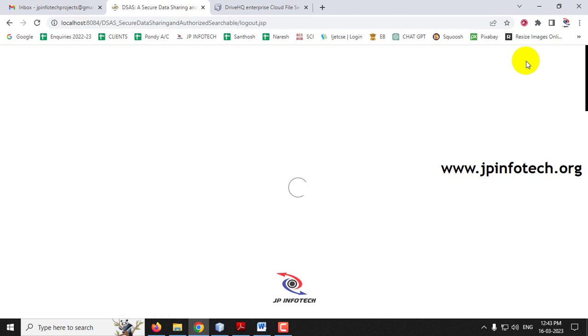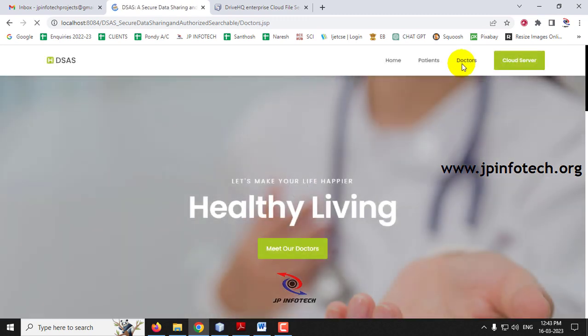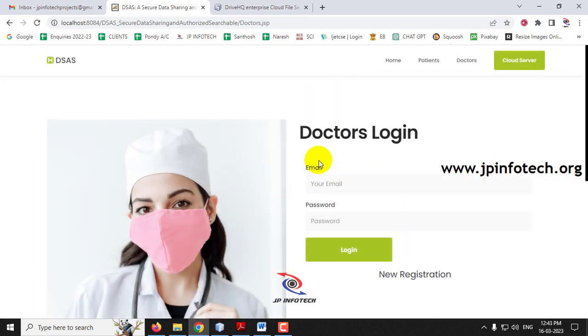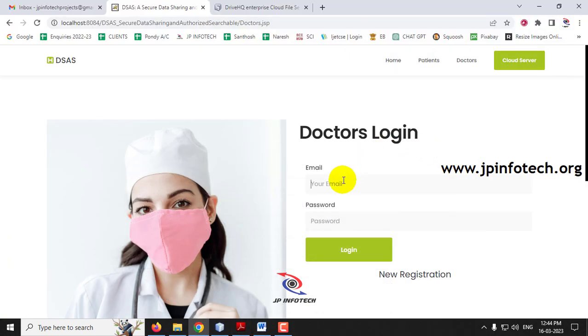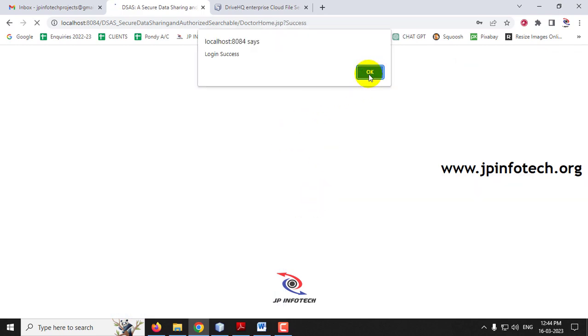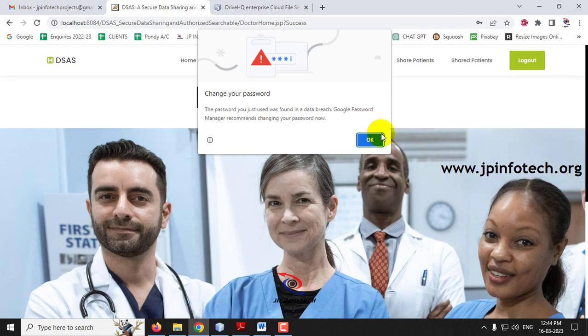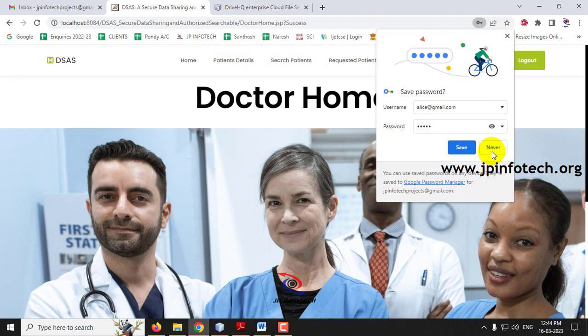So now let me log out from the cloud server part, and let me go to the doctor's login part and show you how it works. As I have entered 2 doctors, Alice and Bob, let me log in with the first doctor, Alice. Once the login is successful, it will navigate to the doctor's home page.